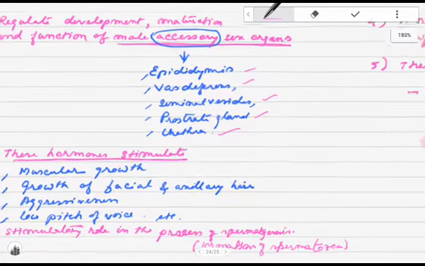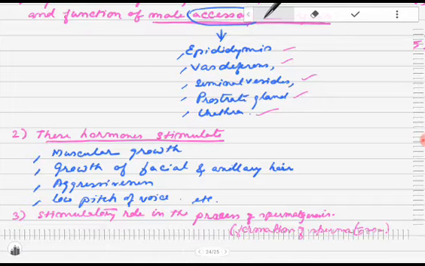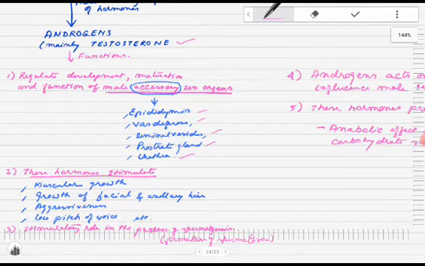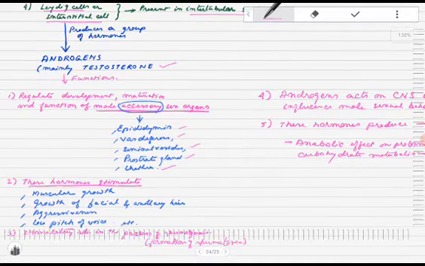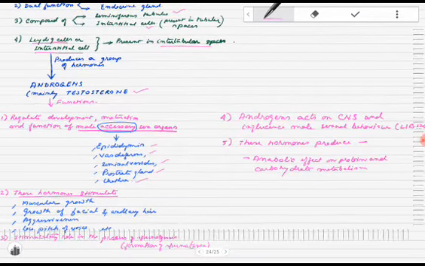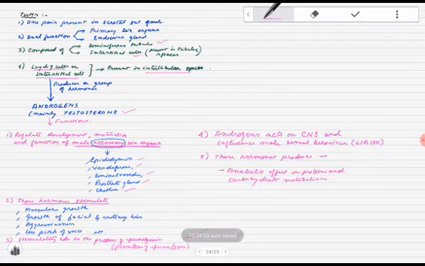And these hormones stimulate the muscular growth, facial and axillary hair, aggressiveness, and low pitch of voice, etc. Now, it has a stimulating role in the process of spermatogenesis, that is the formation of the spermatozoa. The androgen acts on the CNS and influences the male sexual behavior, called libido. Now, these hormones produce an anabolic effect on protein and carbohydrate metabolism.